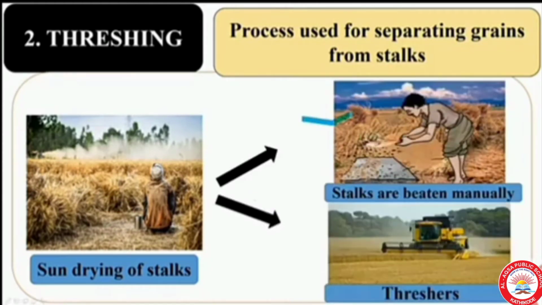There are 2 types of threshing. The first one, the stalks are beaten on stone to free the grain seeds, that is manually. And the second one, we can use machines also. Machines are also used to thresh large quantities of grain. Sometimes threshing is done with the help of bullocks.